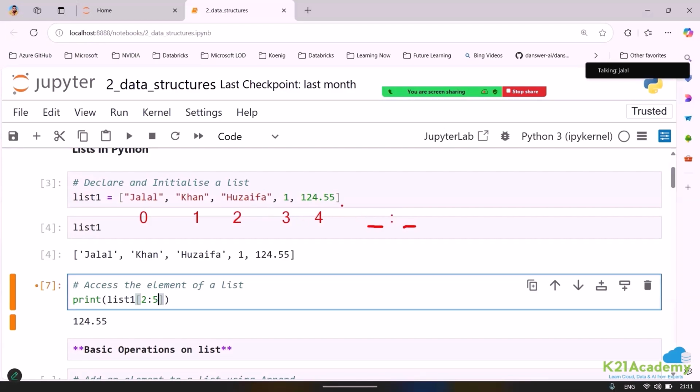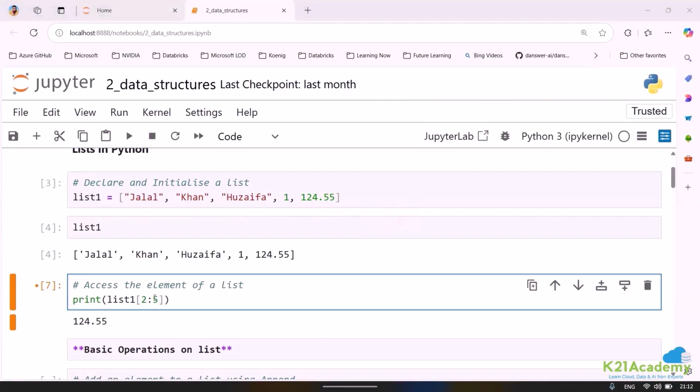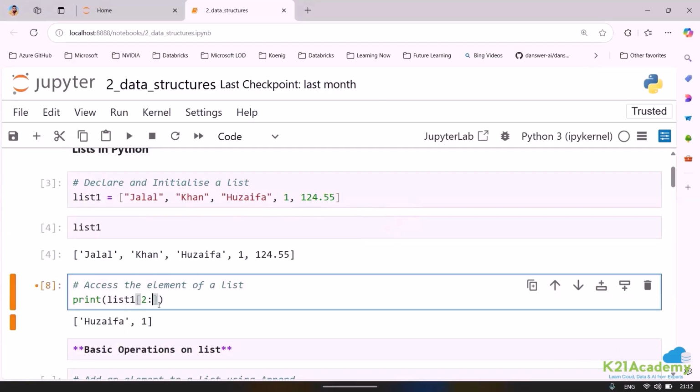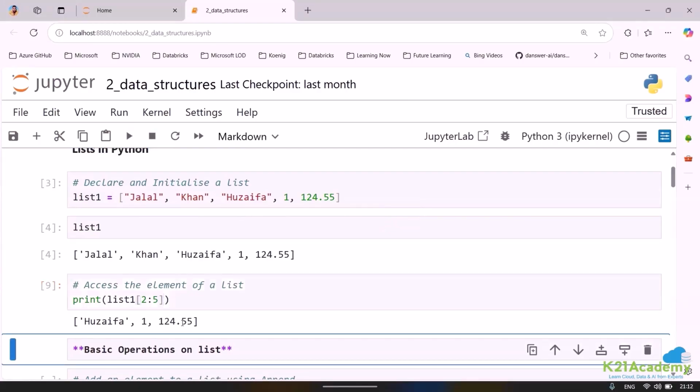So if I want to extract Huzaifa, I'll write 2 here, and for 124.55 I'll go till 5. Or 5 minus 1, what should be the value, everyone? Let us just put that and see. If we run this, what did I say? It should be n minus 1, right? Now you will be able to see.